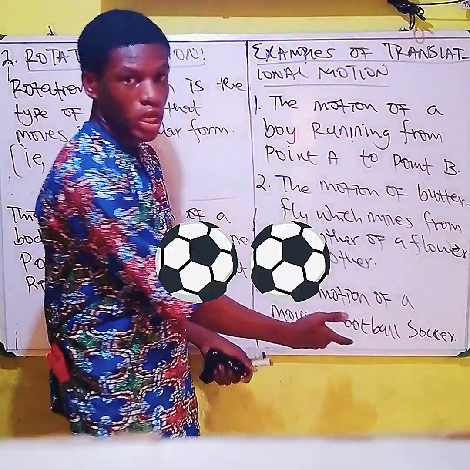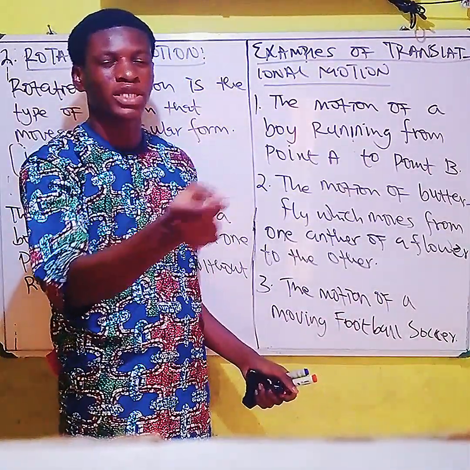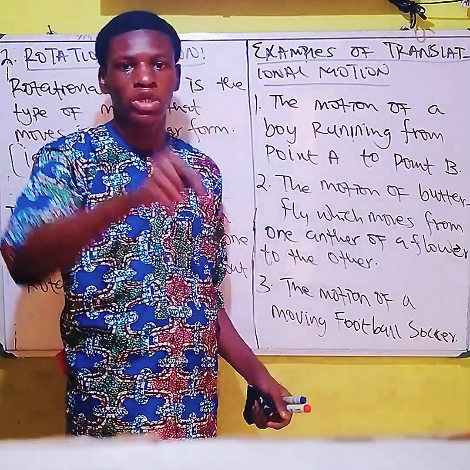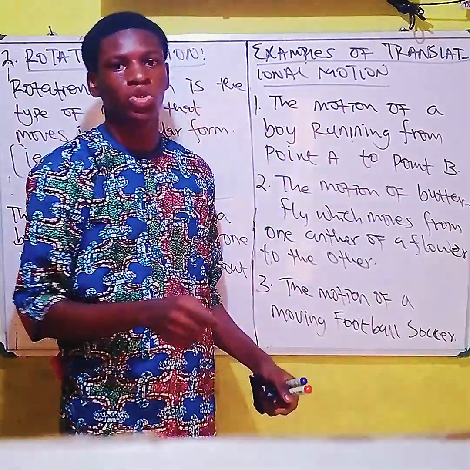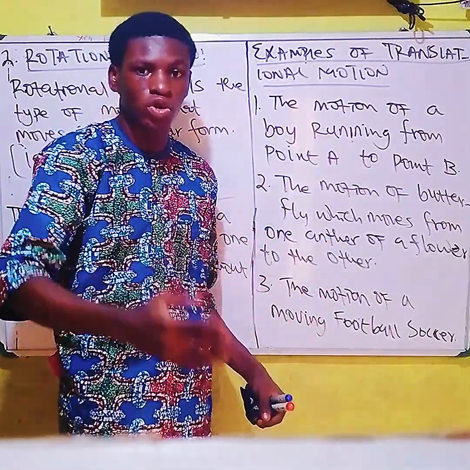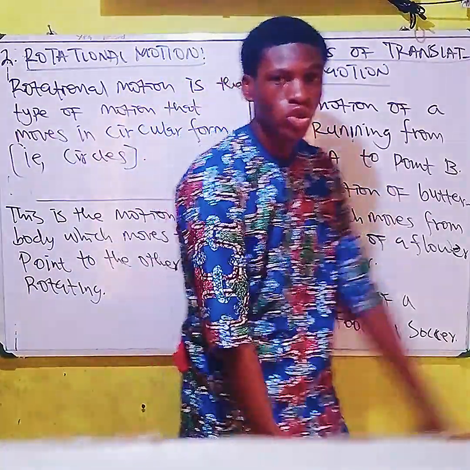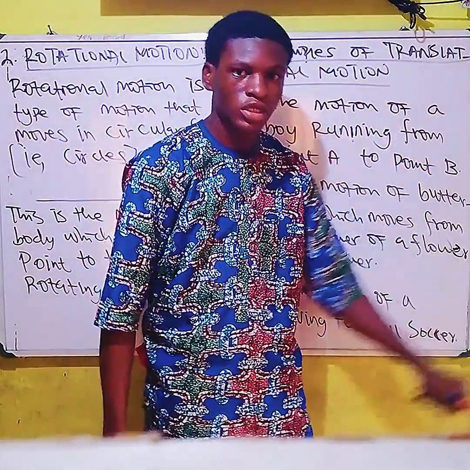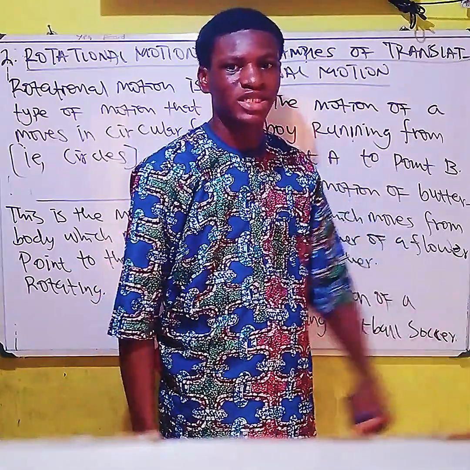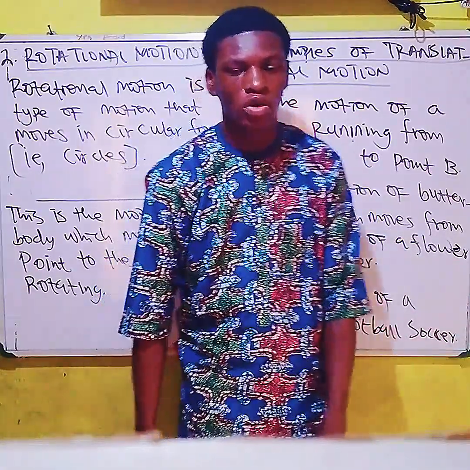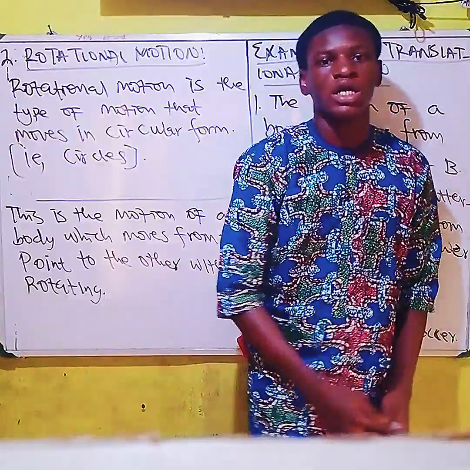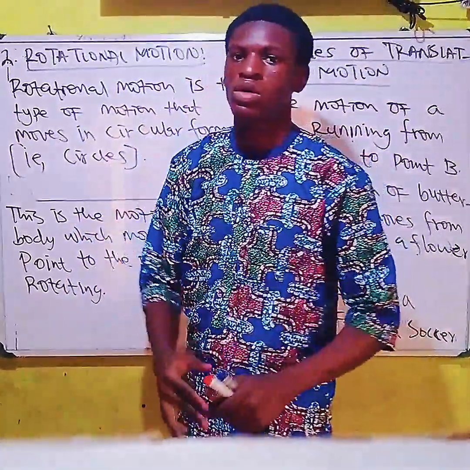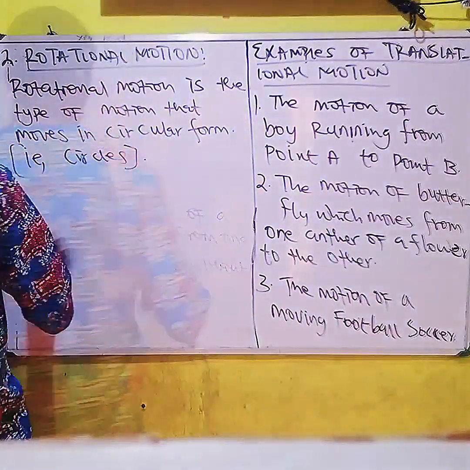Back to that football. So the question can still come up: does a football possess both translational motion and rotational motion at the same time? Yes, because as it moves from one point to another, it also undergoes rotational motion. As it translates from one player to another player, it actually rotates. So this is a clear example of rotational motion. Let's take note of that.